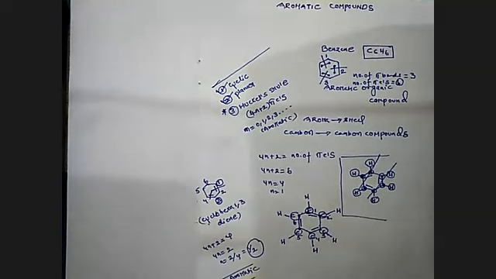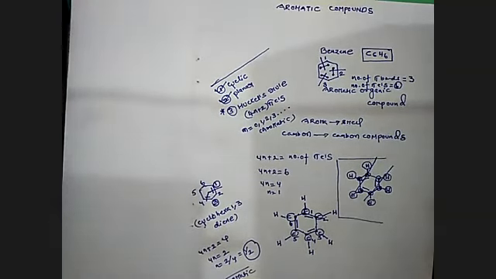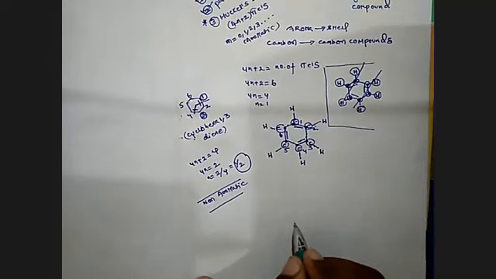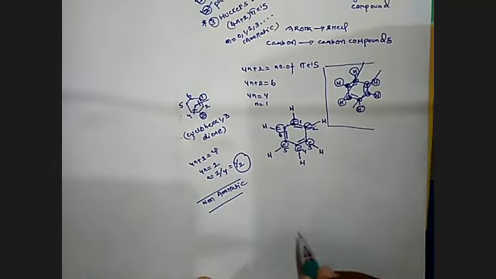Now benzene is known to be an aromatic system. Now we will see the structure of benzene. I would like to explain the structure of benzene. How can we write the structure of benzene?